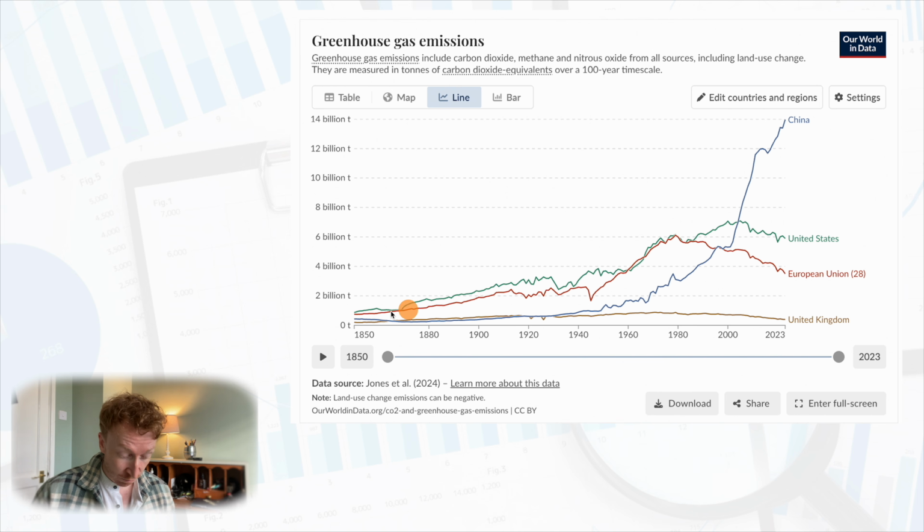Okay, really it was below 2 million tons of greenhouse gases during this time period. However, between the years 1960 and 2000, the amount of greenhouse gases emitted by China rose. There was a significant increase during this time.